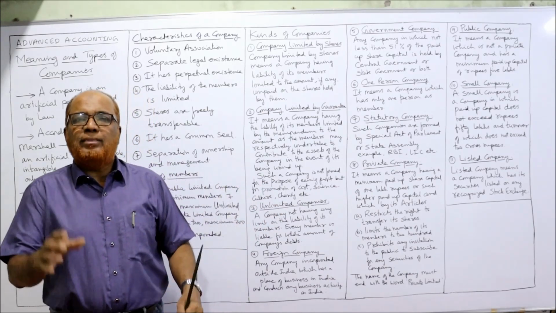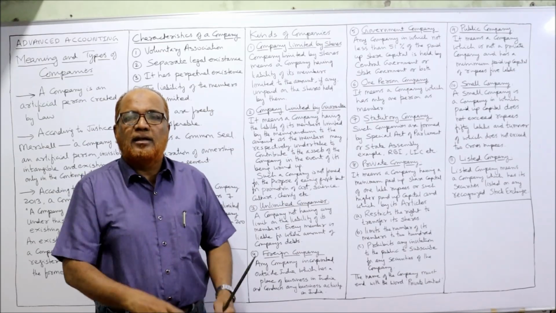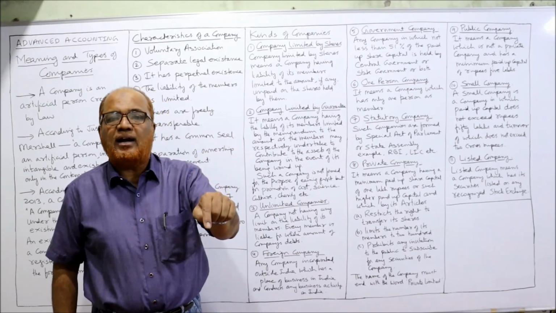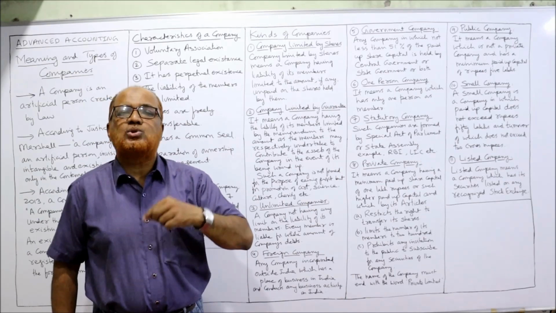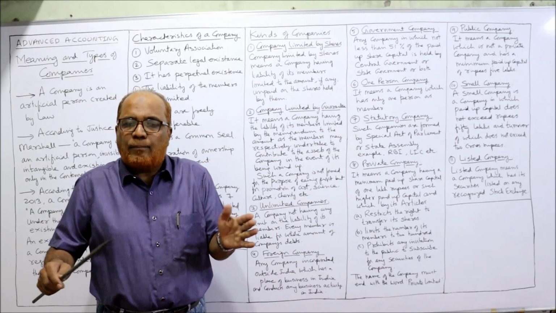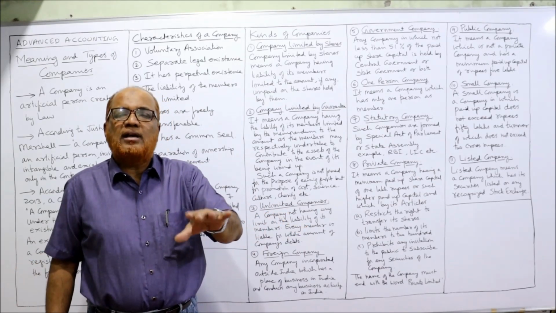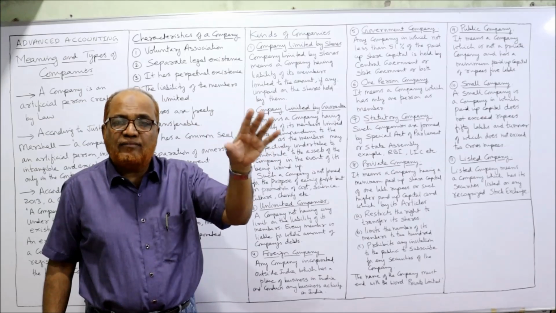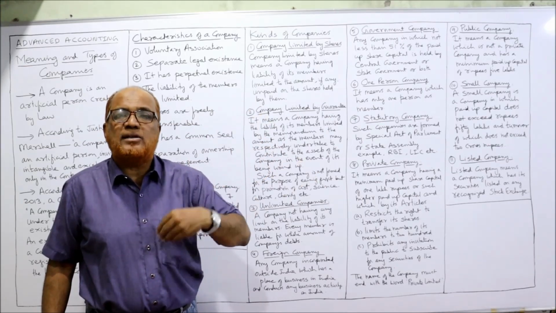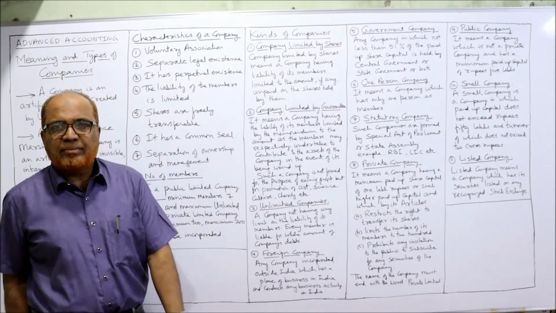In this case, the members will give an undertaking to the company that in the event of winding up, I will contribute so and so amount to the assets of the company. Till the company is wound up, there is no liability of the members. They give the promise that if the company is wound up, I will pay so and so amount to the company. That is called a company limited by guarantee.